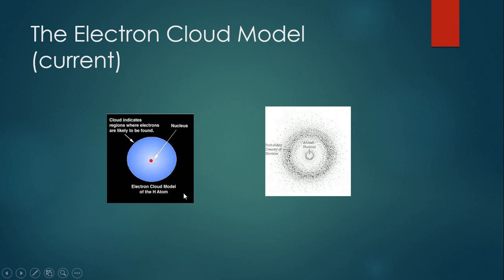That has led to our current model of the atom, which is the electron cloud. Okay, so still we have the nucleus with protons and neutrons in the center, and then around that is the cloud region. So this is where the electrons are likely to be found. They can be outside of the cloud. They're not stuck inside of there. It's not like a border. But the majority of the time, you're going to find the electrons in that area. We don't know for sure where, but they're in there.